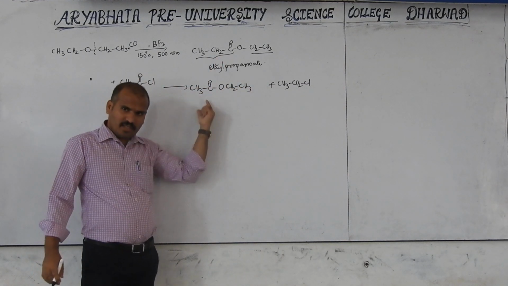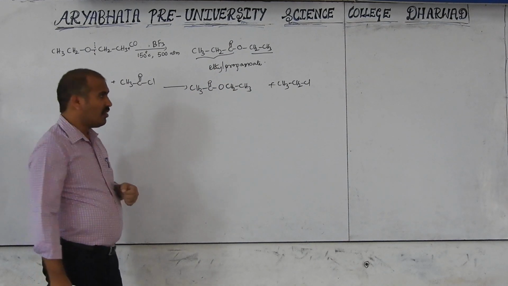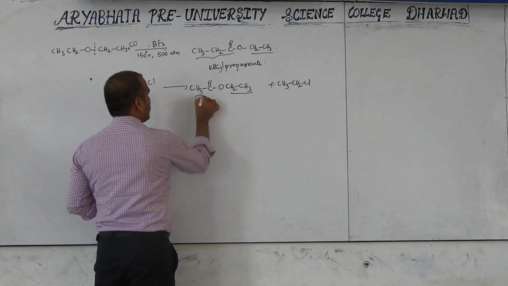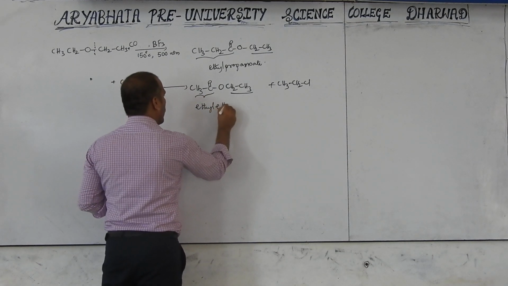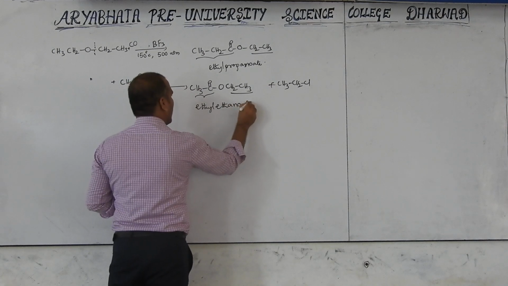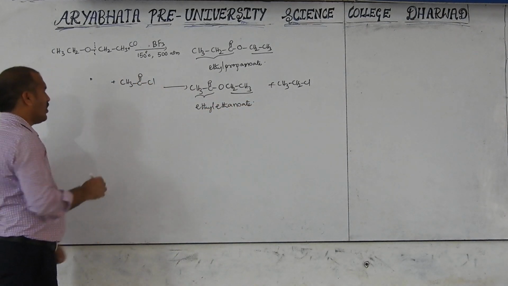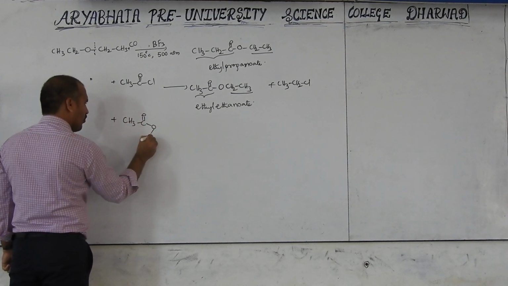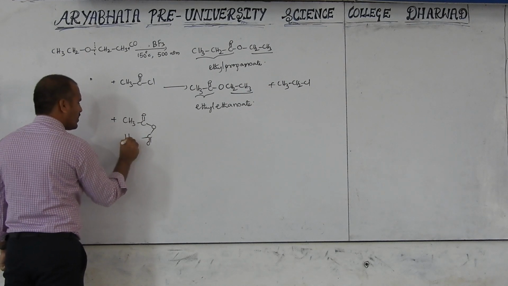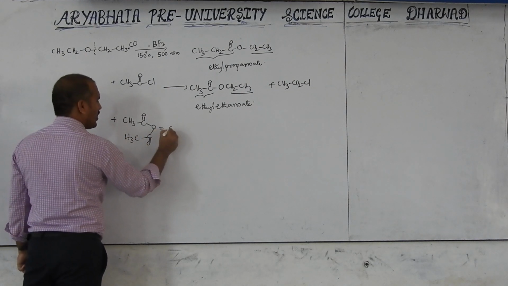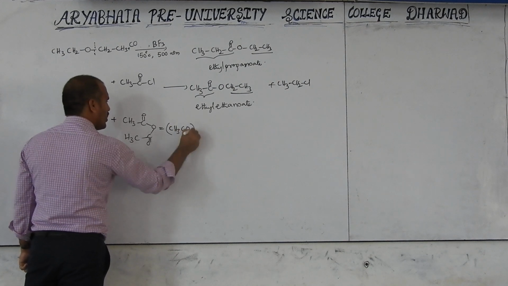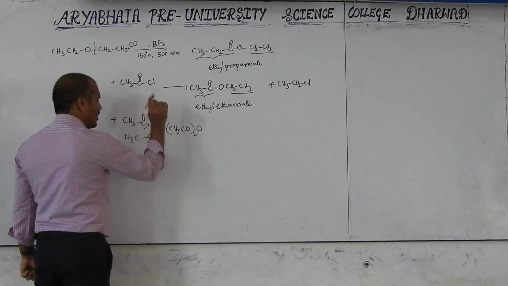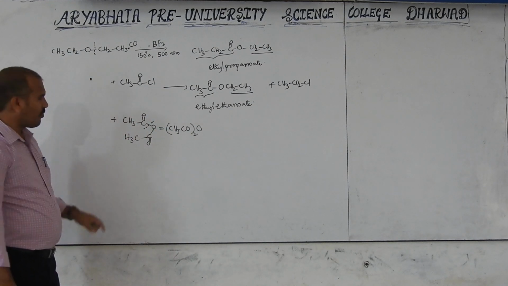This is also an ester, but the name is not the same. Why? This is an ethyl group, and the acid part has two carbons, that's why ethanoate: ethyl ethanoate. If you take acetic anhydride, this is simply represented like this: CH3CO taken to O. In this acetic anhydride, consider bond breaking on this side or this side, that is your choice.